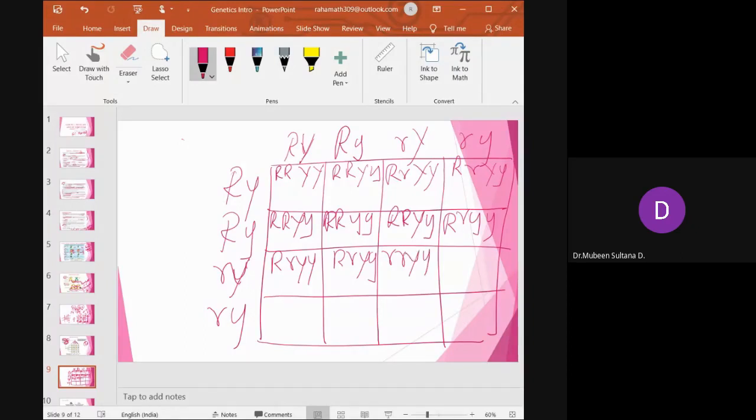Small r, capital Y, small y. Small r, capital Y, small y. Finally, capital R, capital R, capital Y, small y. This one: capital R, small y, small y. So finally, small r, capital Y, small y.